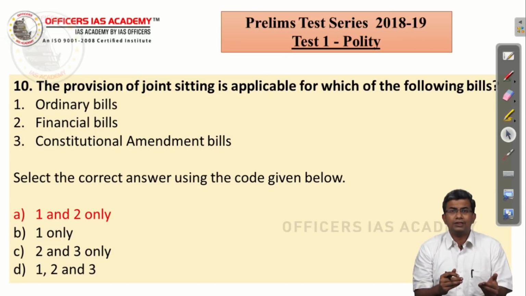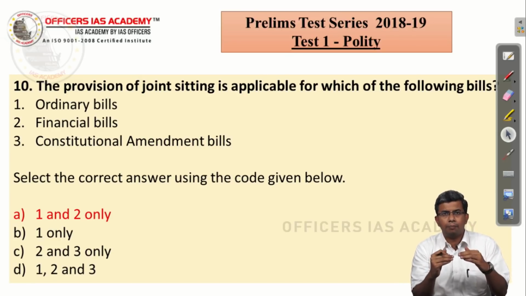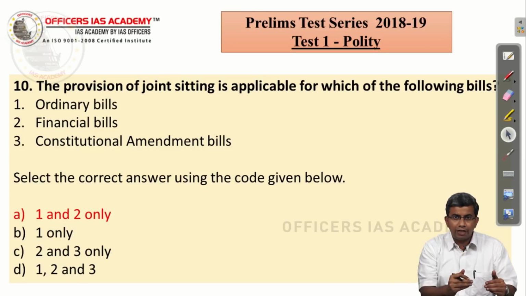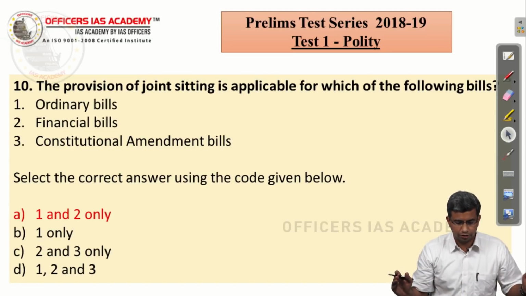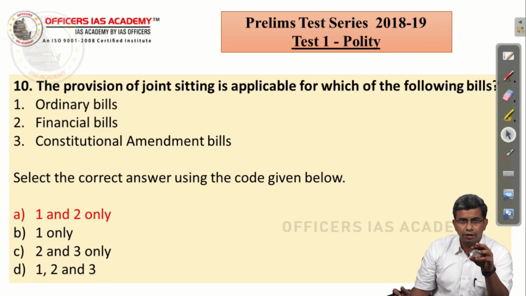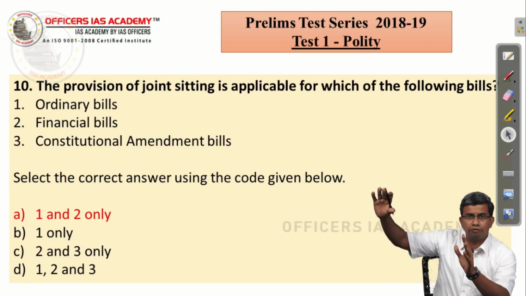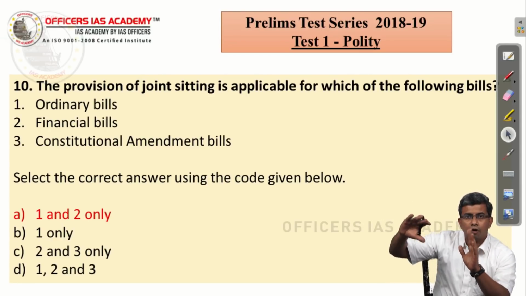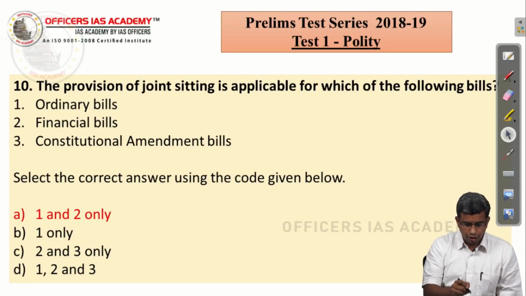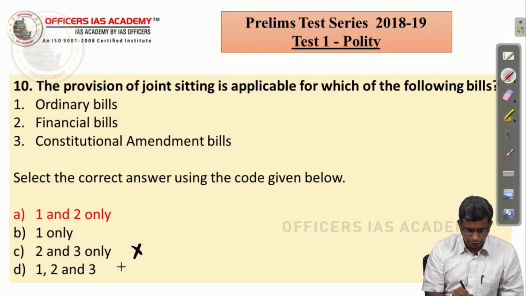Again, when you look at the question itself, immediately try and pick the wrong statement and see whether based on that you are able to eliminate the choices. Constitutional amendment bills. It has been clearly discussed in the class. You are all aware constitutional amendment is governed by Article 368, which is a separate provision. So, an ordinance cannot be brought for a constitutional amendment. So, 3 is not the right statement. So, automatically it gets reduced into a 50-50 choice.